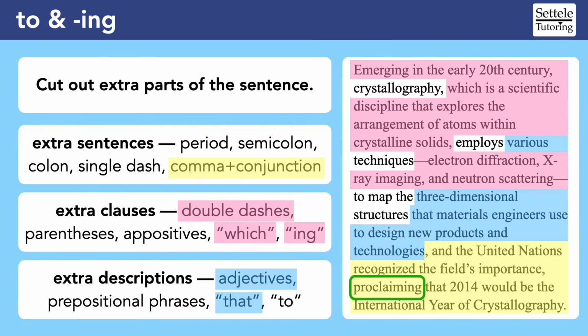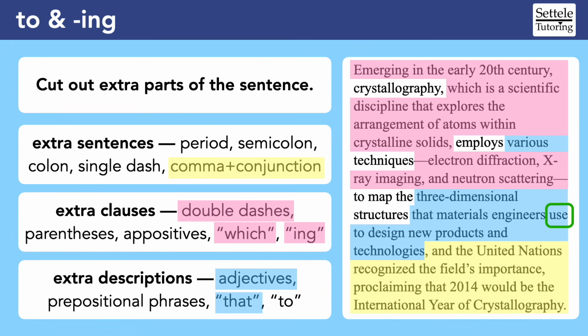The United Nations recognized the field's importance. We also have an "ing" comma clause at the beginning of the sentence, and it functions the same way, adding extra info to our main sentence. But within the extra "which" clause, we have a verb without the "to" or "ing." That's because "which" clauses typically need a primary verb. Actually, the main verb for the "which" clause is the verb "is," right next to it. "Explores" is the main verb of the "that" clause, so that's within our "which" clause.